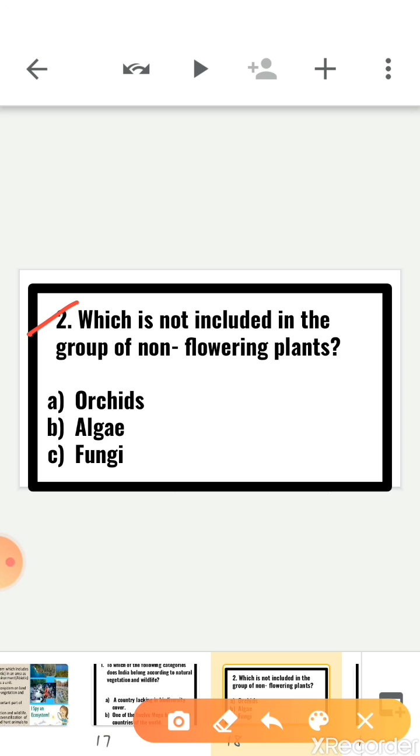Second question, which is not included in the group of non-flowering plants? Options are A, orchids, B, algae, and option C, fungi. So, which is not included in the group of non-flowering plants? It's orchids. Option A, orchid, is not included in the group of non-flowering plants.